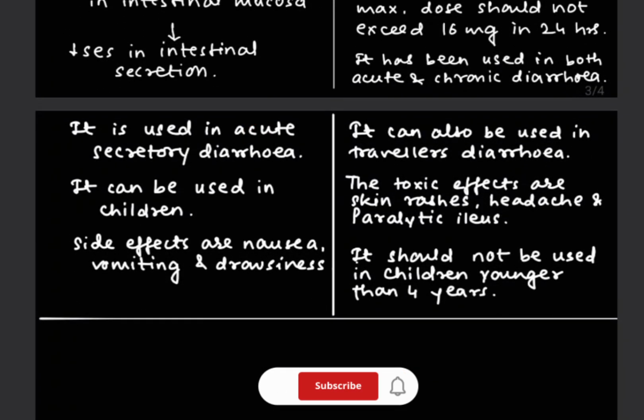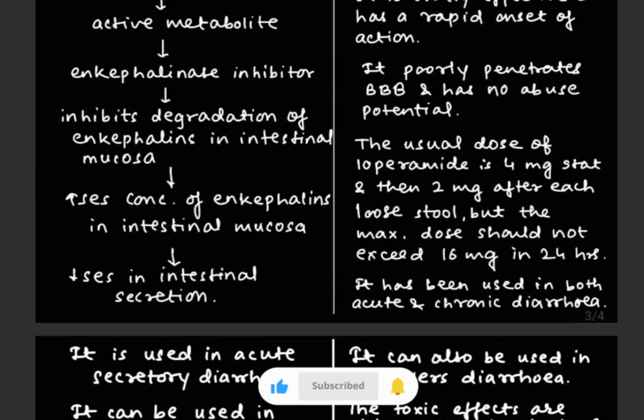Now we are going to see about its uses. It is used in acute secretory diarrhea. It can also be used in children and the side effects are very few. Only nausea, vomiting or drowsiness will occur. This was all about racecadotril. Now we are going to see about loperamide.